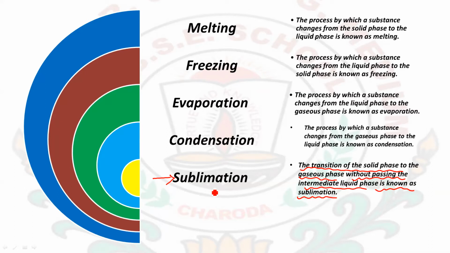Okay, this is known as the sublimation process. For sublimation, the condition required is that the temperature must be increased in order to convert solids directly from solid to gaseous state, and the temperature must be lowered in order to convert gases from gaseous to solid state.